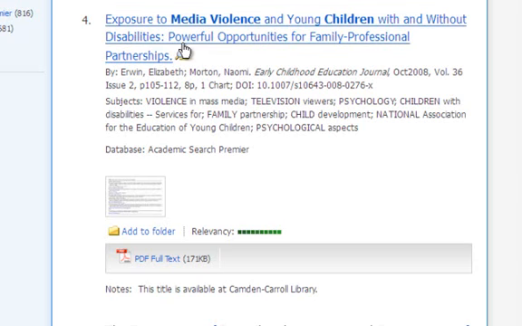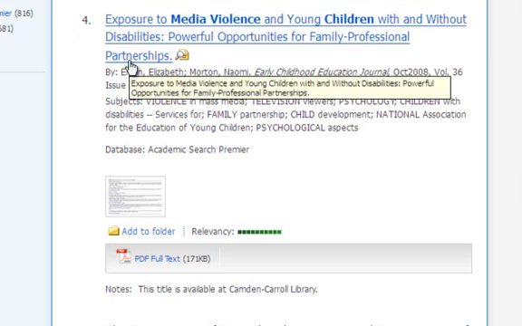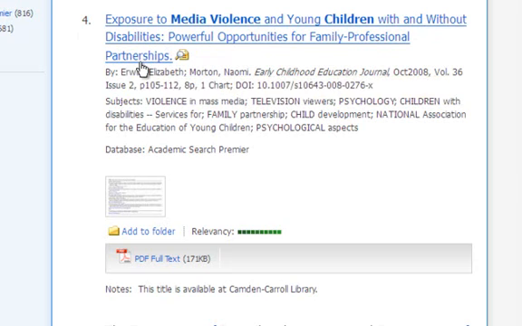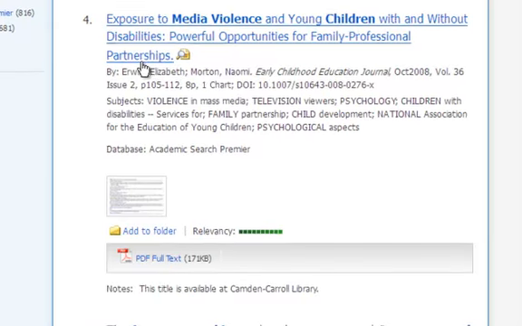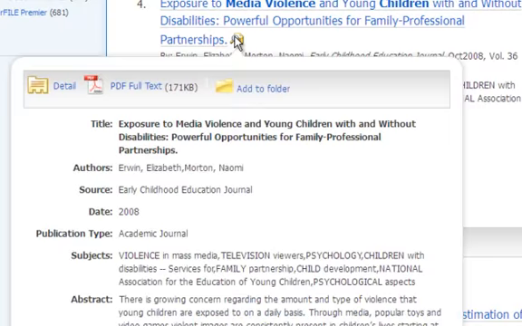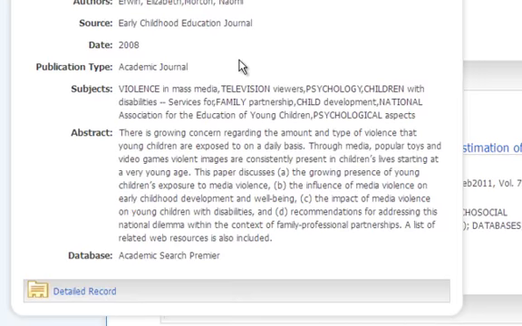It also talks about powerful opportunities for family and professional partnerships, another layer or concept added to this topic.